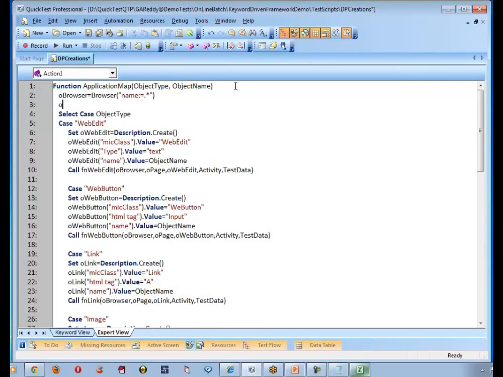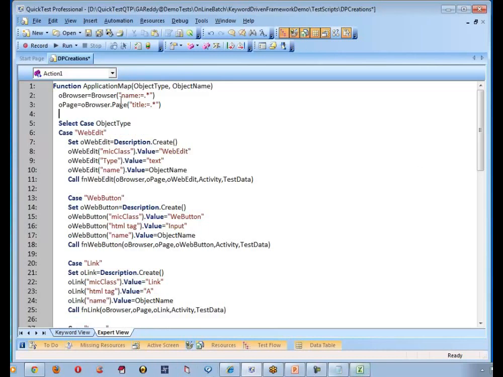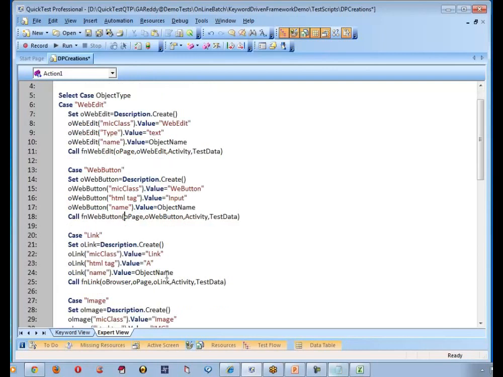And when I say O page, what is O page on the web browser? Let me say page which is having any title at this point of time. I'm okay with that. Is that okay? Now, since I've created web browser and web page, I don't need this browser at all. Why I don't need browser? Guys, why don't we need browser now?